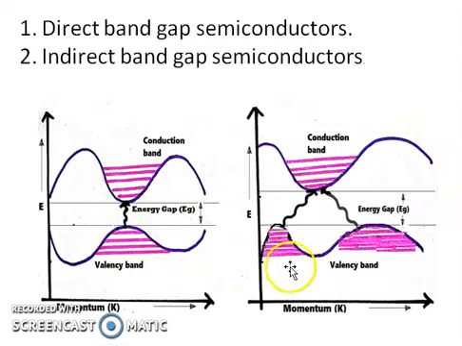Whereas in this figure, we observe that the topmost of the valence band has two momentums, and the momentum of the valence band electrons cannot be synchronized at the same position of the conduction band. They are at different positions of the conduction band. The momentum is at different positions at the conduction band.